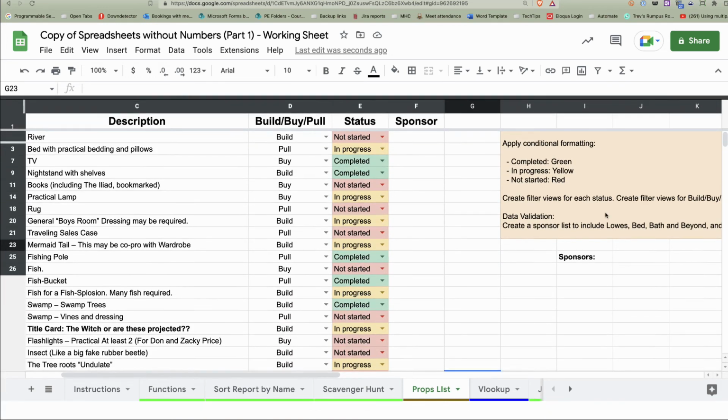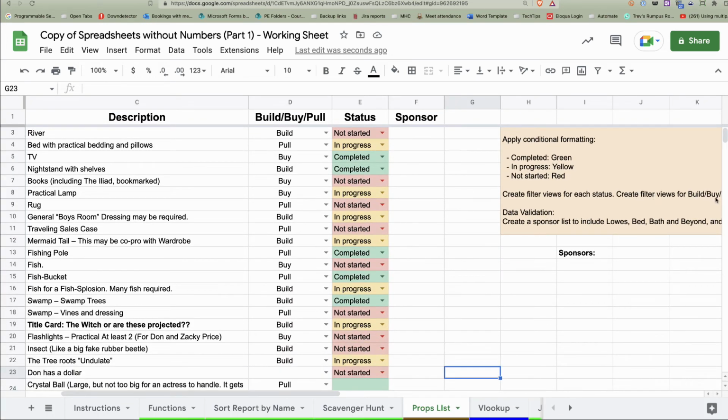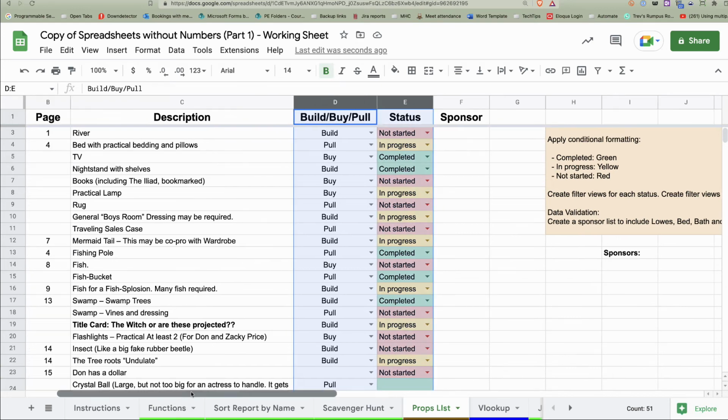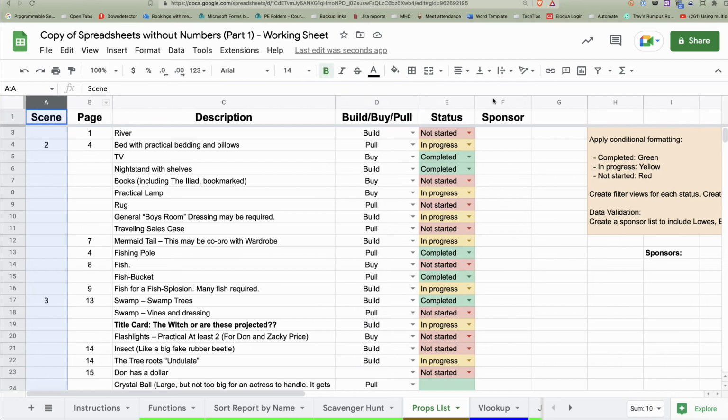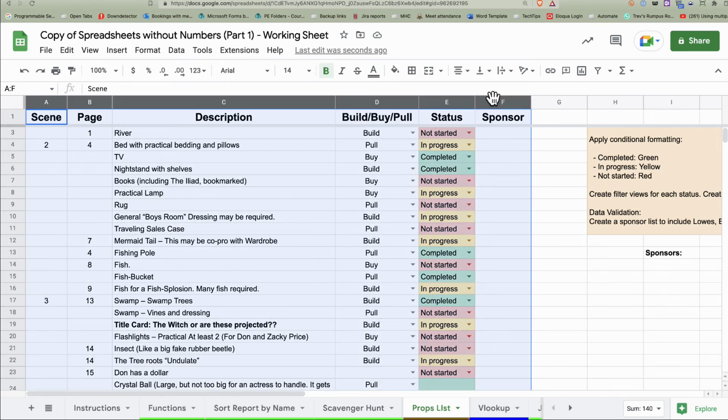Next thing we're going to do is create a filter view for build, buy, and pull. So I'm going to do the same thing here. Again, let's highlight all the columns we may use. So I'm going to highlight all of this here. And this time, I'm going to look at build and pull. But I'm going to make it a little bit different here.